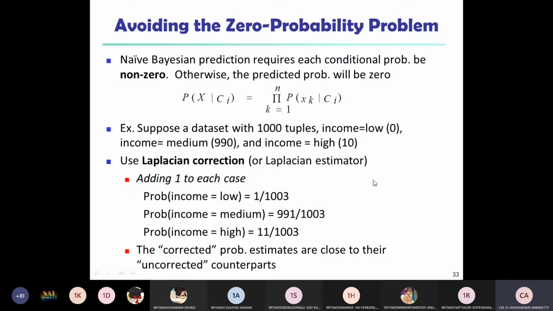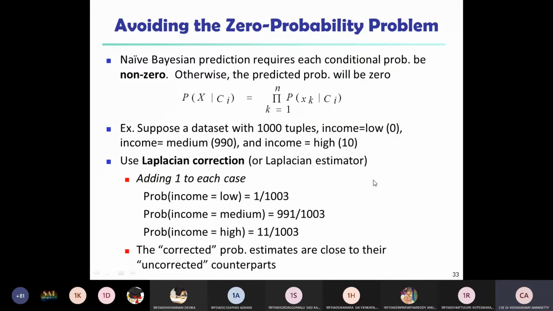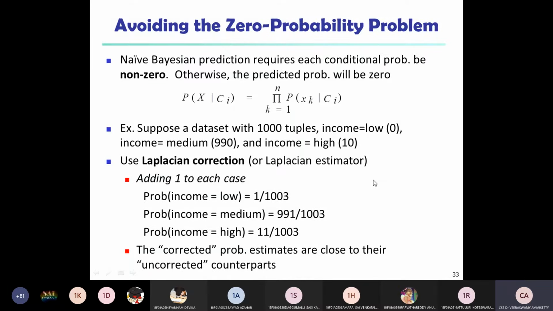Let us suppose that your data set consists of 1000 tuples. Income is low, that is 0, income is medium, 990, and income is high, 10. Out of 1000 tuples, in the income attribute, low is taken as 0 records, medium is 990 records, and high is 10 records. So based on this income attribute, we need to calculate the probability of income equal to low.